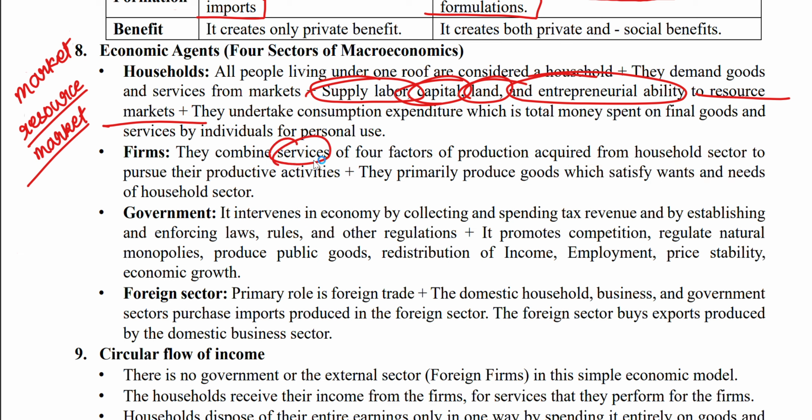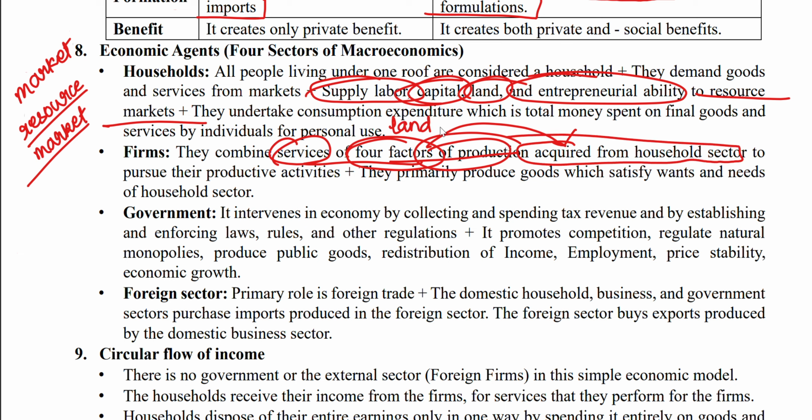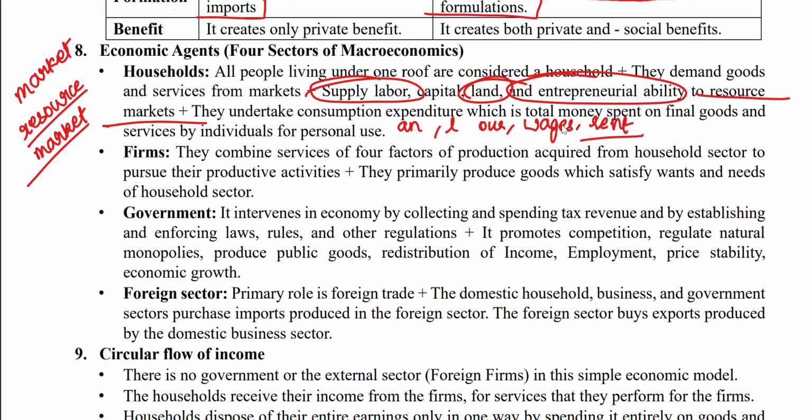Firms are used for combining the services of all four factors of production. These four factors of production are acquired from the household: land, labor, and then we have wages, rent. All four factors of production are combined over here and they are acquired from the household sector, right?